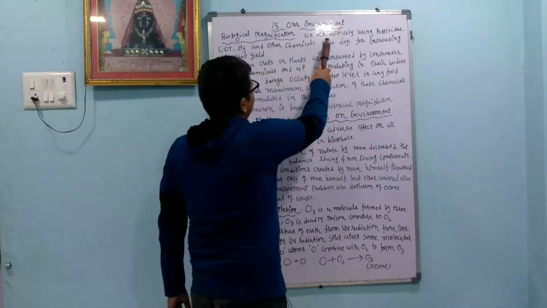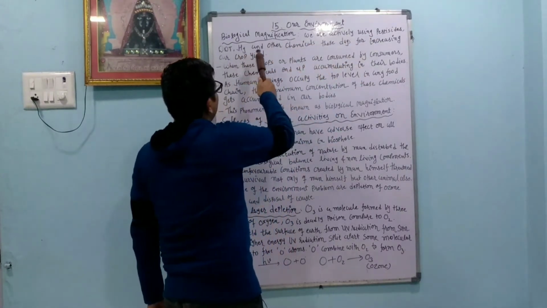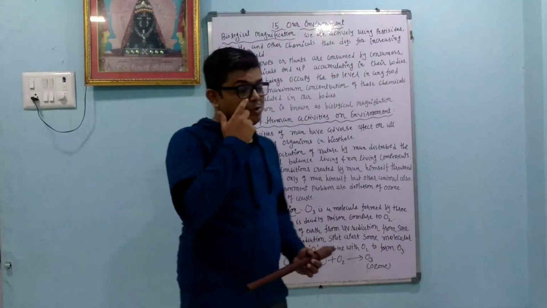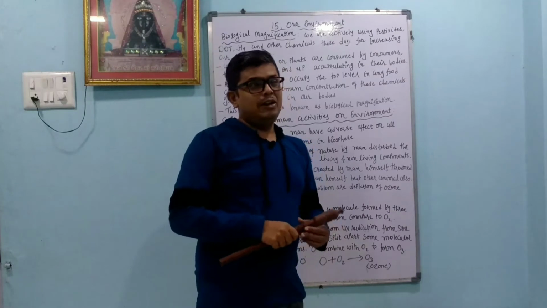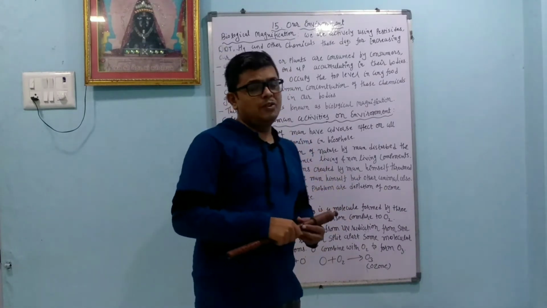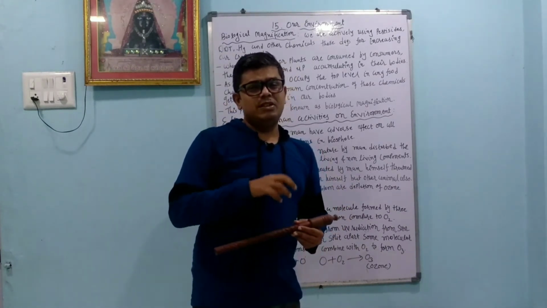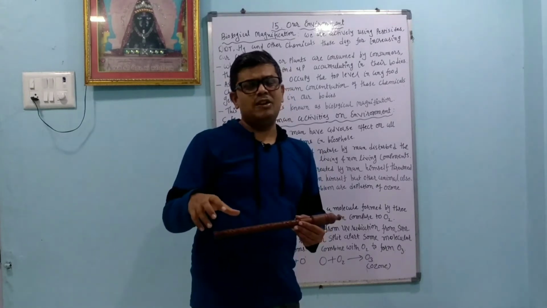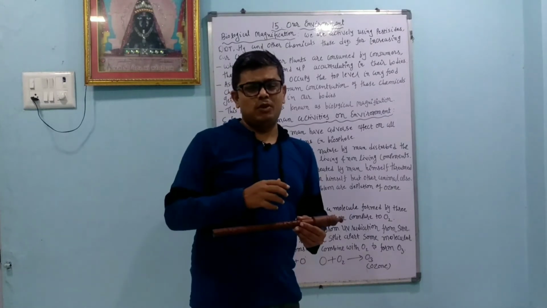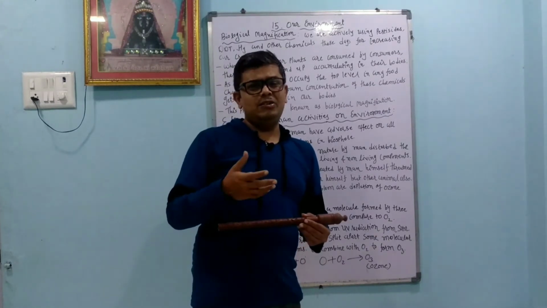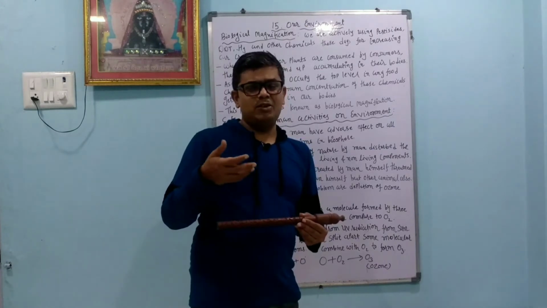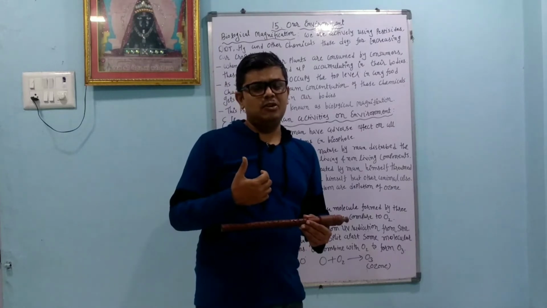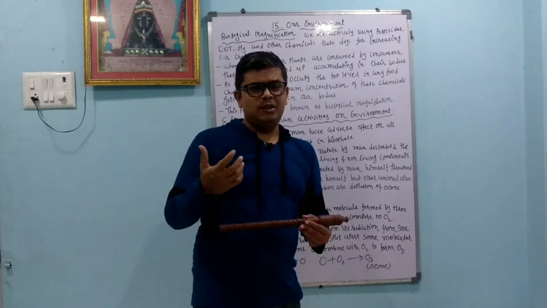Biological magnification: we are actively using pesticides, DDT, mercury and other chemicals these days for increasing our crop yield. So we use pesticides, insecticides, as well as mercury. Because of that, all these products or compounds go either into the soil or, by the rainwater, into the water. Ultimately it affects us either through the crops, or through the animals if we are non-vegetarian, or through the milk in our body.